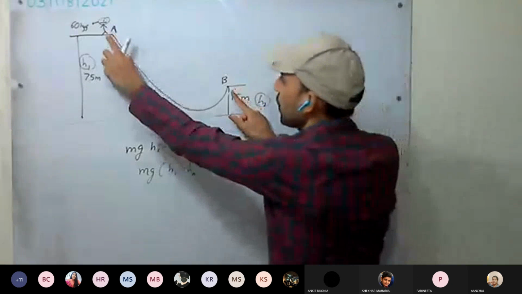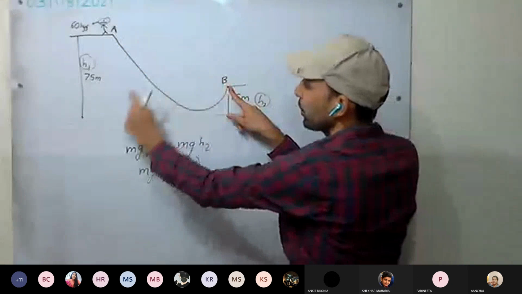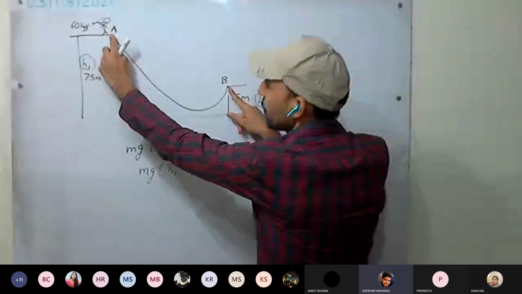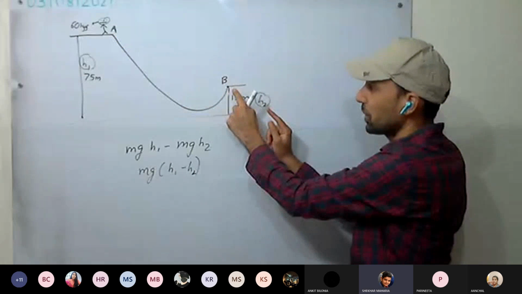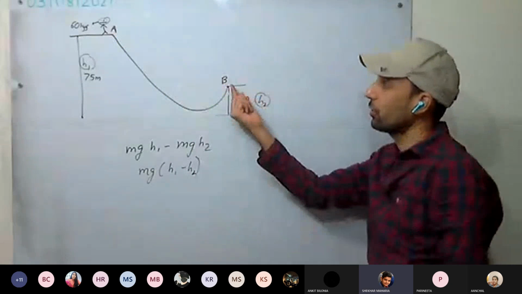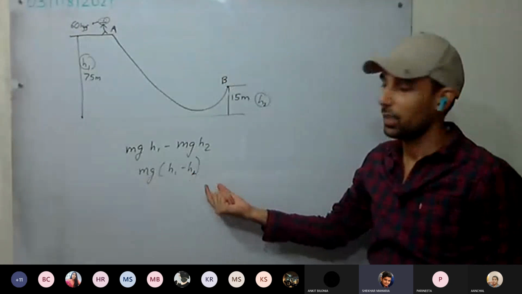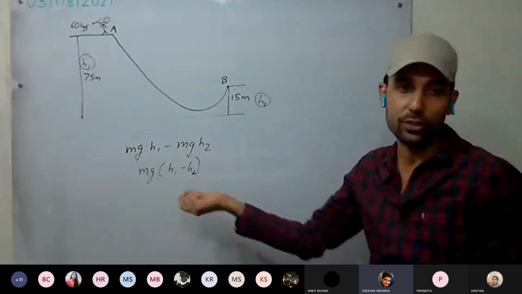So if you are taking this position and this position, the difference in potential energy is: calculate the potential energy here, calculate the potential energy here, and take the difference. That will be the change in potential energy. Now this difference, where has it gone?